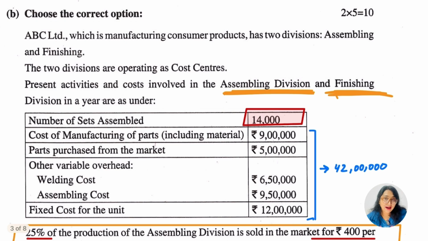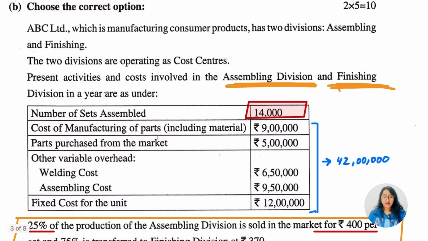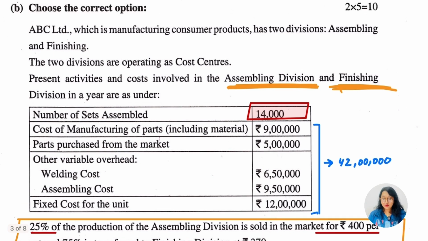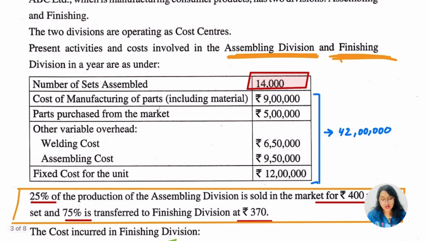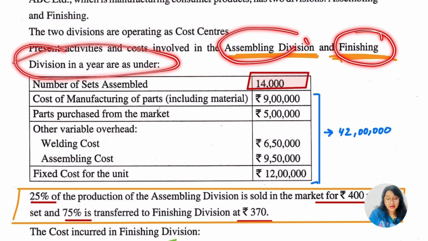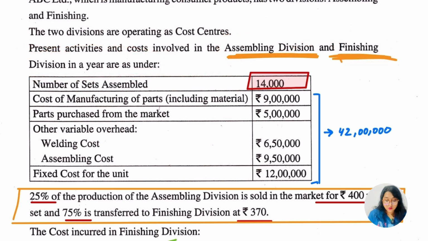Okay, now there was a practical question related to this. Let's go with that. ABC Limited, which is a manufacturing consumer product company, has two divisions. Please be attentive because you are going to solve the answer here. The assembling and the finishing are the two divisions, and both operate as cost centers. Present activities and the costs involved in the assembling division and the finishing division in a year are as under. The number of sets assembled is 14,000, given in the question.